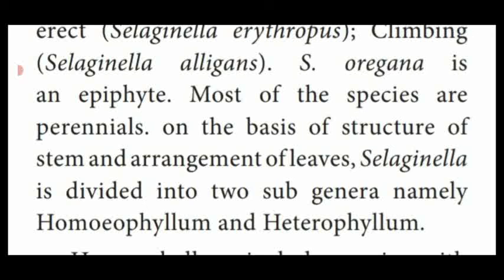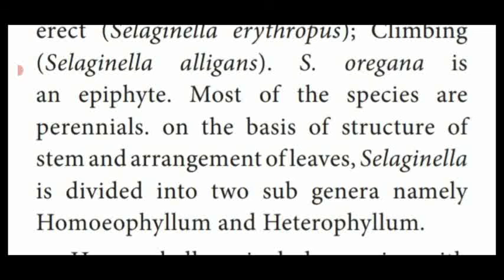On the basis of arrangement of stem and leaves, Selaginella is also divided into different subgenera, namely Homeophyllum and Heterophyllum.